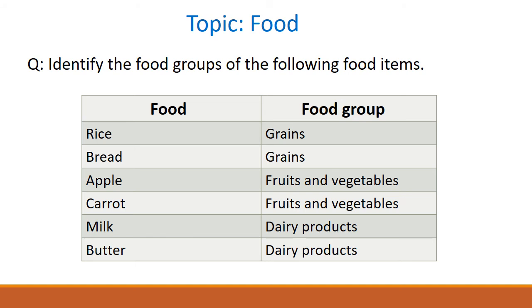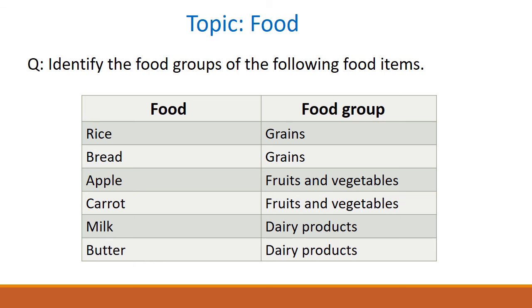So write down the topic food, also mention the topic in your index. Let's start from the question. Identify the food groups of the following food items. You have to make two columns in your science copy. In one column you have to write down the food items and in the second column you will write down the food group. So students, let's read it one by one. The first food item is rice and it belongs to the food group of grains.